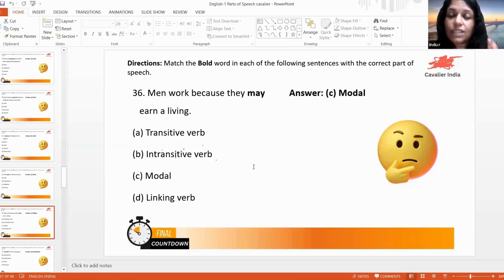Because it's a conjunction. They is a subject. That is pronoun ആണ്. Subjective pronoun ആണ്. May earn. May earn അവിടെ verb ആണ്. As I told you, may കഴിഞ്ഞിട്ട് the first form of the verb ആണ് അവിടെ വരുന്നത്. So may earn a living. Living അവിടെ noun ആണ്. Modal auxiliaries ആണ് may വരുന്നത്. May, might, can, could, shall, should ഒക്കെ modal auxiliaries.